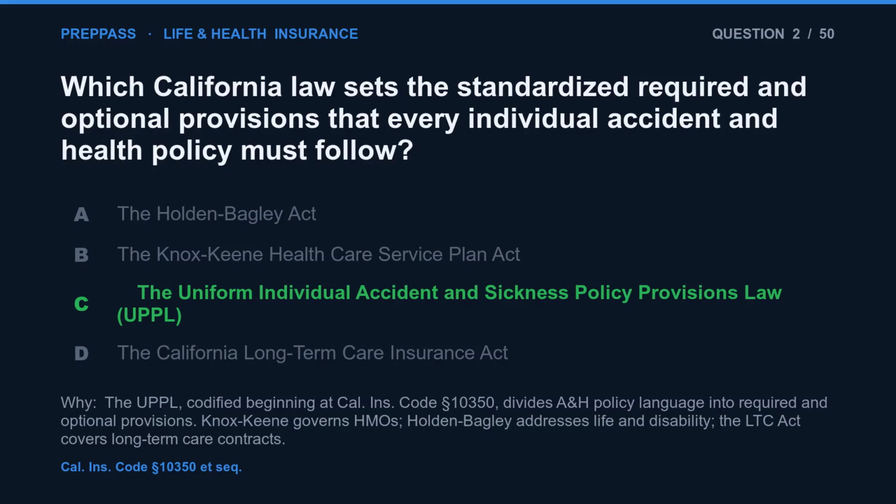The correct answer is C. The UPPL, codified beginning at Cal. INS Code Section 10350, divides ANH policy language into required and optional provisions. Knox-Keene governs HMOs, Holden-Bagley addresses life and disability, the LTC Act covers long-term care contracts.